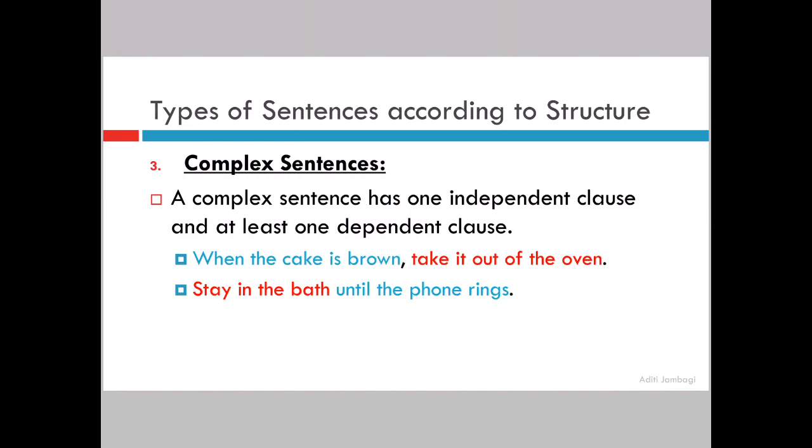When the cake is brown, take it out of the oven. Take it out of the oven is making complete sense even on its own. Subject is there, predicate is there, verb is there, everything is there, right? But when the cake is brown is not making complete sense on its own, so that becomes your dependent clause. Both the necessities are fulfilled for it to be a complex sentence. One independent is there and one dependent is there.